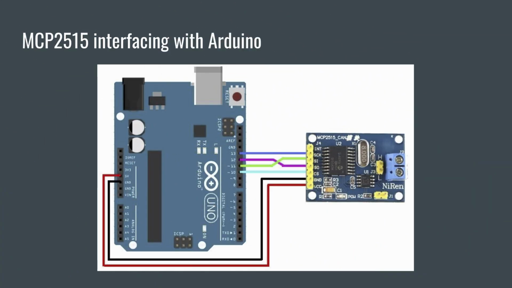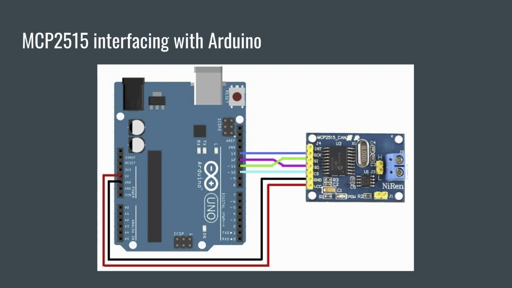With this, let's have a look at how to interface a CAN module with an Arduino. The MCP2515 CAN bus controller is a simple module that supports CAN protocol version 2.0B and can be used for communication at 1 Mbps. Here are the circuit connections to connect this CAN module to an Arduino. The CAN controller IC uses the SPI communication protocol for interfacing with the Arduino. Hence, connect the SPI pins, that is the SCK, the MOSI or the slave input, the MISO or the slave output, and the chip select or the CS pin of the MCP2515 module to the corresponding SPI pins of the Arduino.